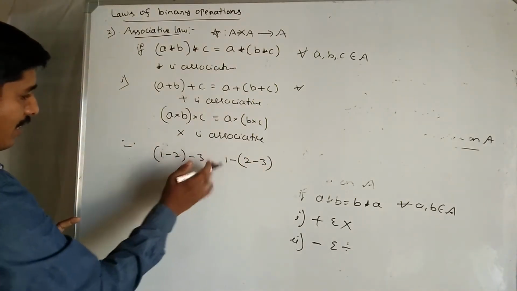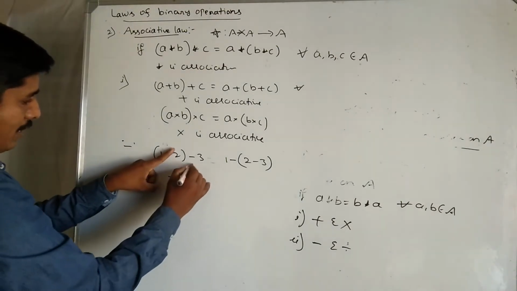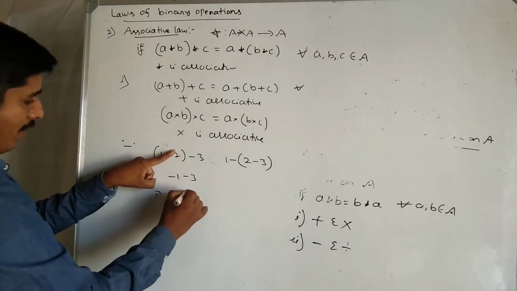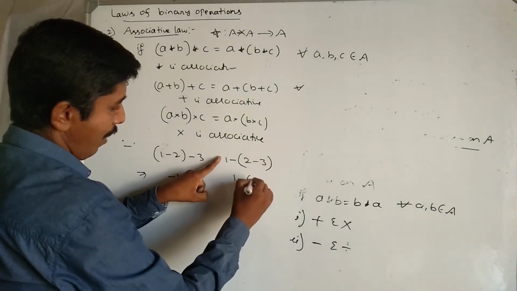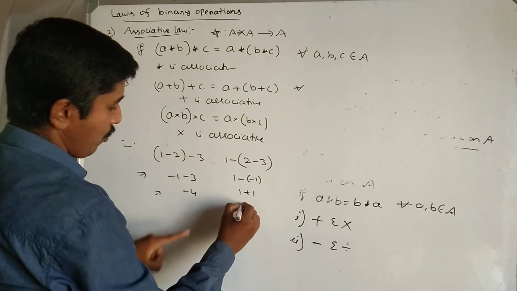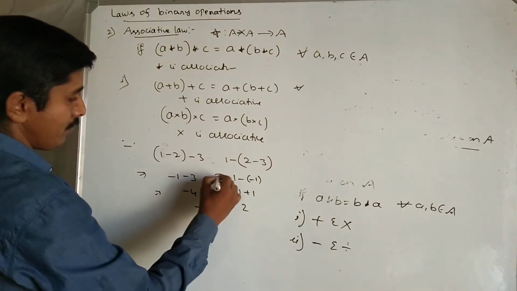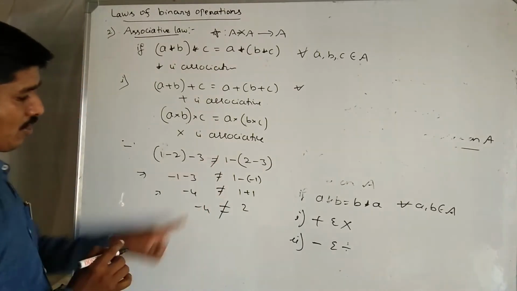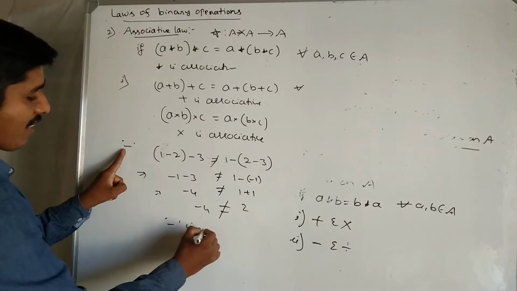Is it true or not? 1 minus 2 is minus 1, minus 1 minus 3 is minus 4. Here 1 minus (2 minus 3) is 1 minus minus 1, which is 1 plus 1, that is 2. Are these equal? Not equal. So clearly subtraction is not associative.